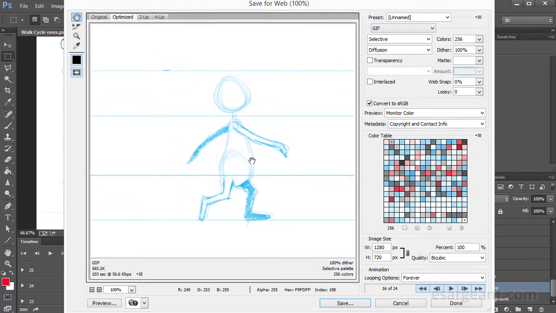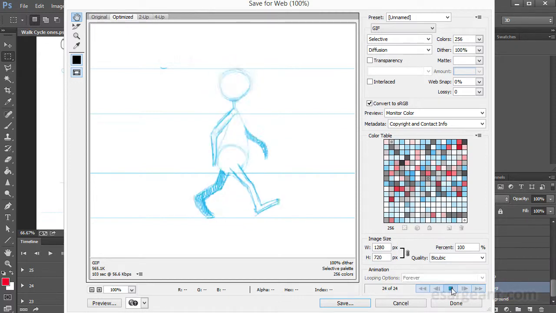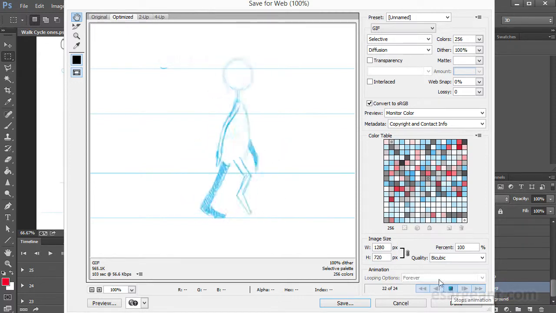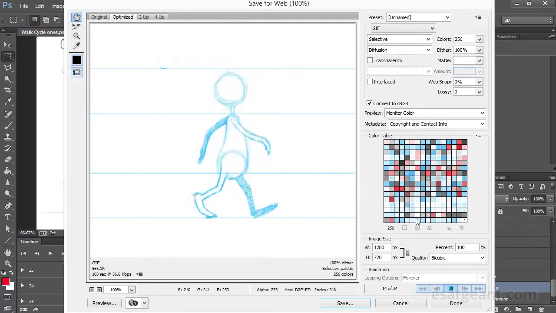Now the way animated GIF files work is you can set how they loop. And I've got this set to forever. You want to make sure that you don't have this set on once, otherwise you have to keep reloading it, and it sort of defeats the object of using the GIF format. So set this to forever, and you can see how many frames you have, and you can actually do a test preview by clicking on the play button here. And you can see that we've got this endless walk cycle looping, which is exactly what we want.